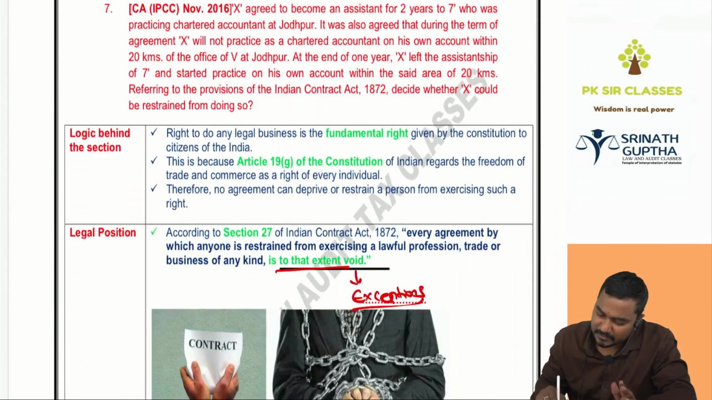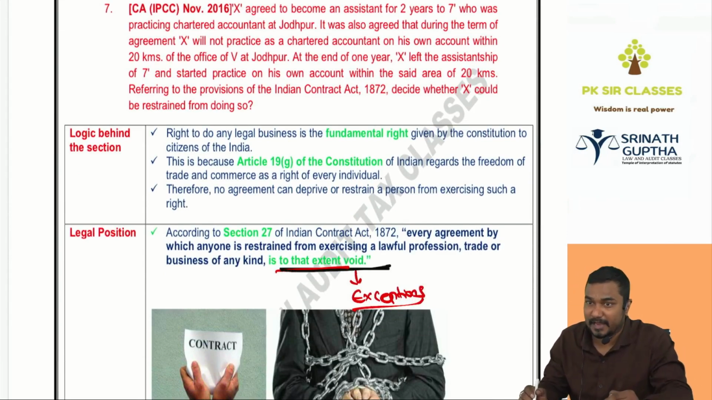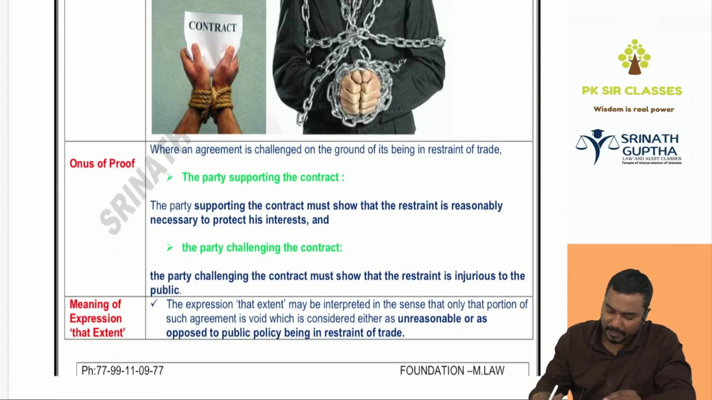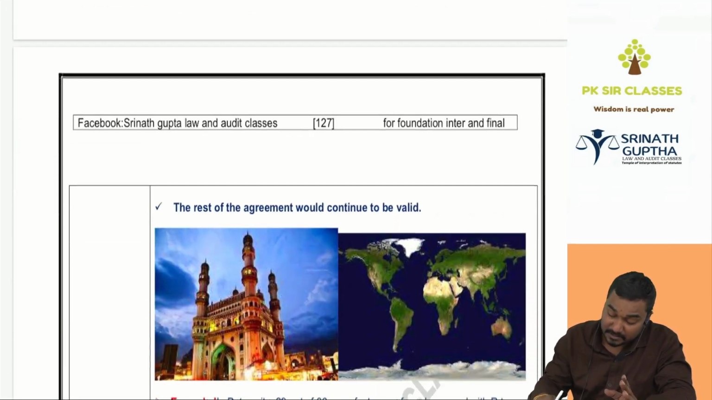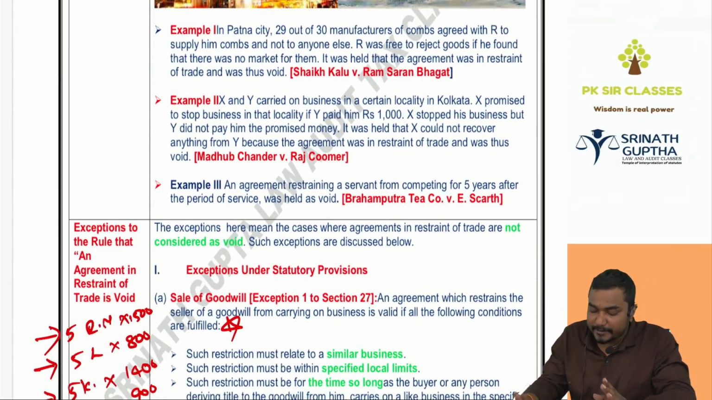What is the meaning of to that extent? Beta, it has some exceptions also. In the following exceptional cases, restriction is valid. Exceptions are of two types: statutory exceptions and judicial interpretations. Statutory exceptions means exceptions given by law itself.